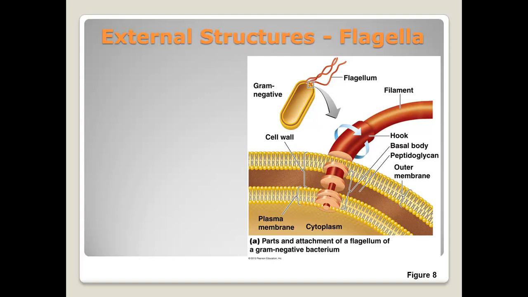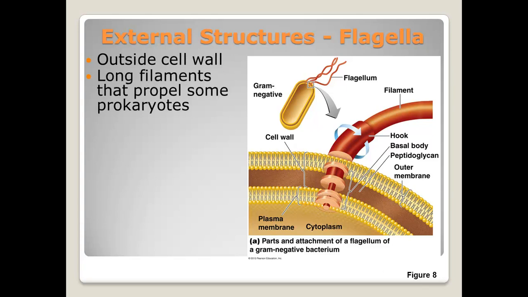Flagella. A flagellum is located outside the cell wall and is a long filament that propels some prokaryotes. A cell's motility may enable it to flee from a harmful environment or move towards a favorable environment where food or light is available. The function of the flagella is movement. It acts as a propeller and helps to move the cell.